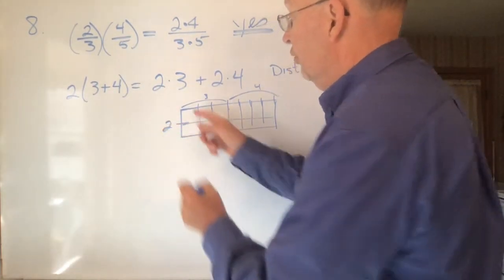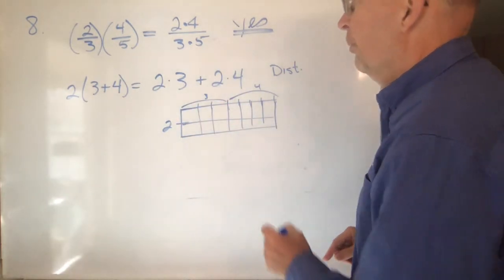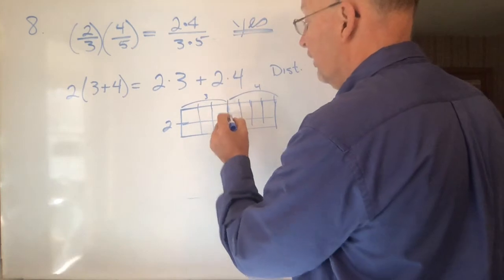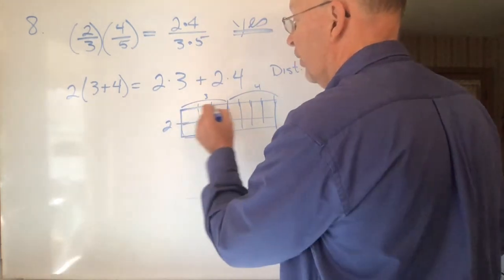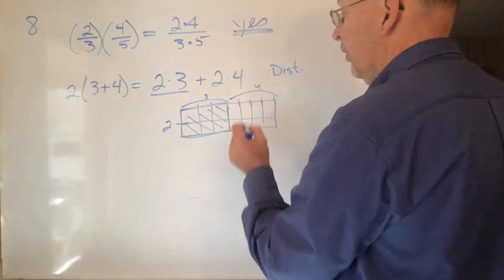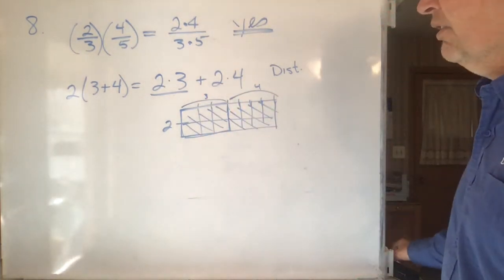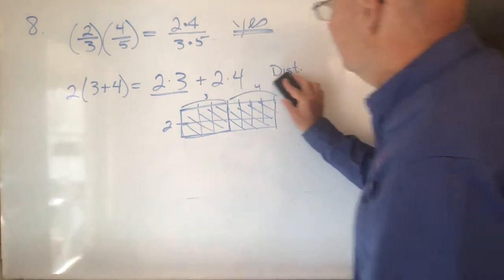This is 2, and this is 7, so 2 times 7 is 14. But if you want to, you can break up that rectangle into 2 parts. You can break it up into 2 times 3, which is this part, and then into 2 times 4, which is that part. And so that's all good, okay?